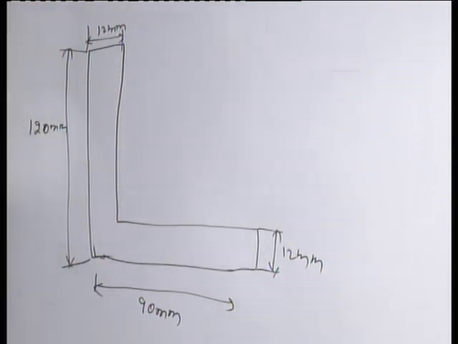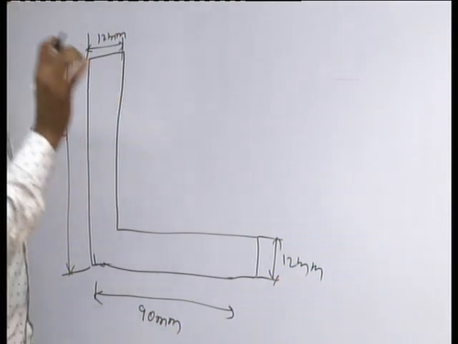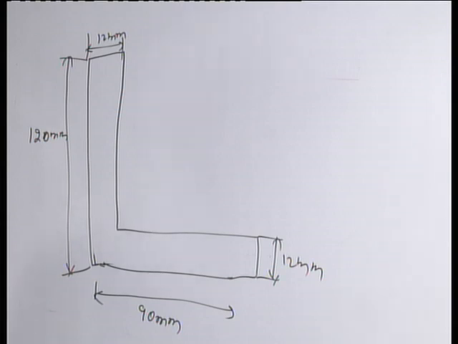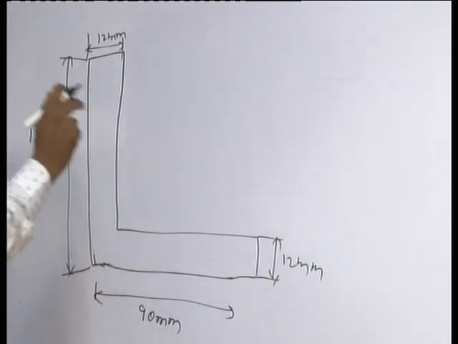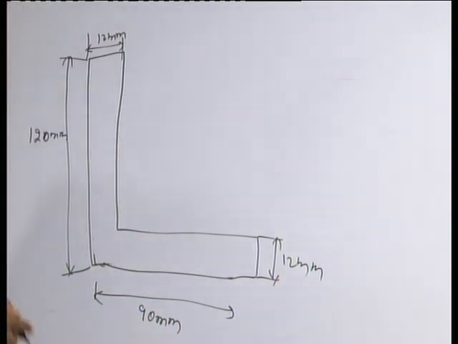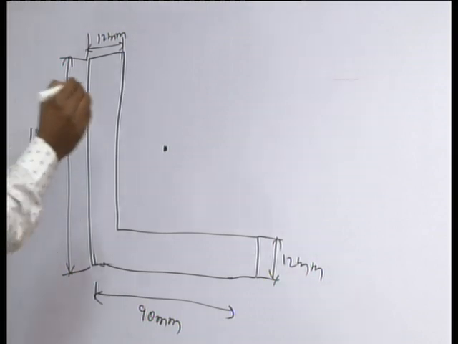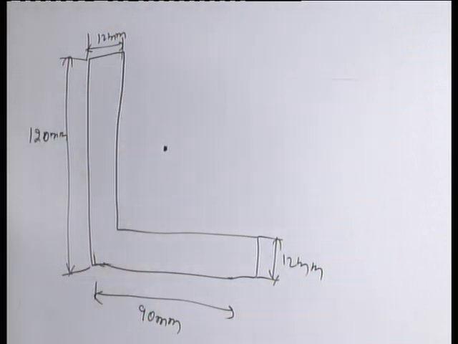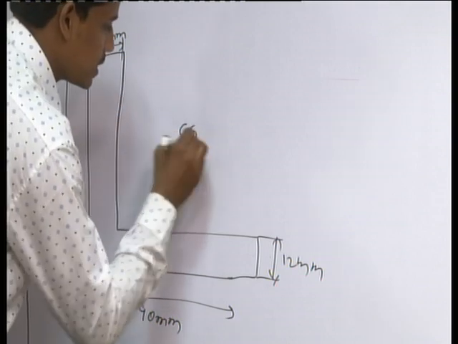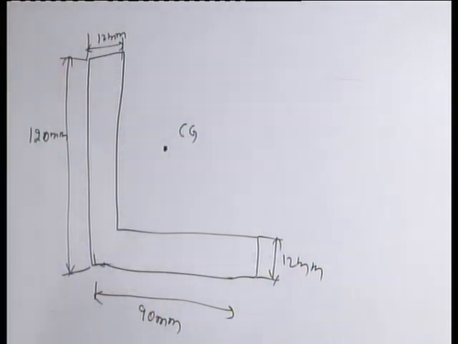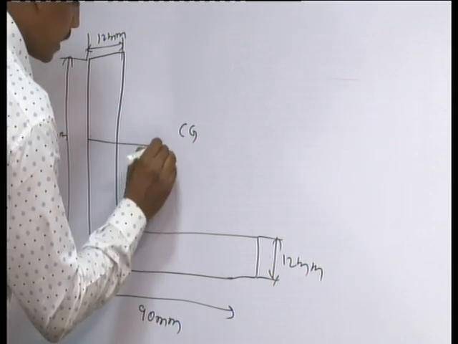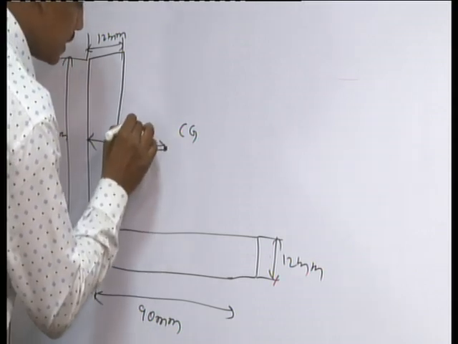That means for this section we have to calculate the center of gravity, that is, where exactly the mass is concentrated, or at which point the whole weight is acting. Suppose we imagine this point is the CG. Our intention is to calculate exactly where the CG is. Let us imagine this is the distance, x bar, that we have to calculate.